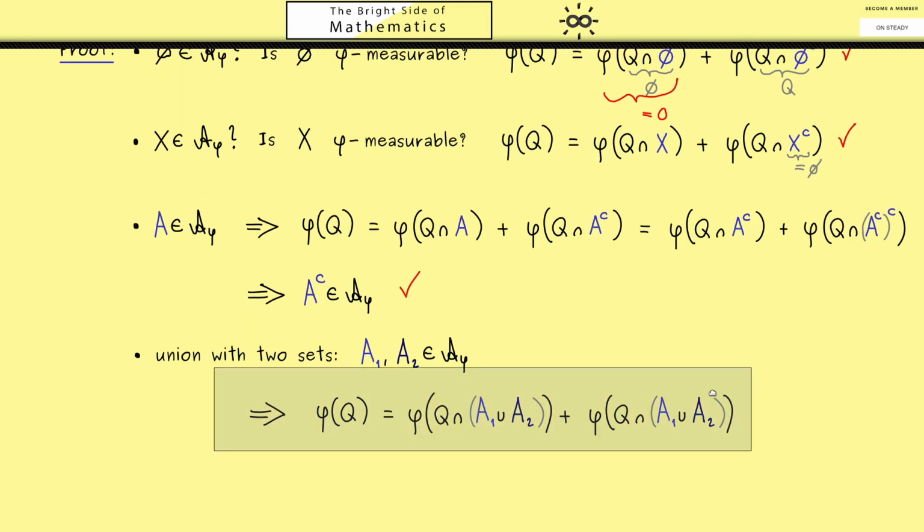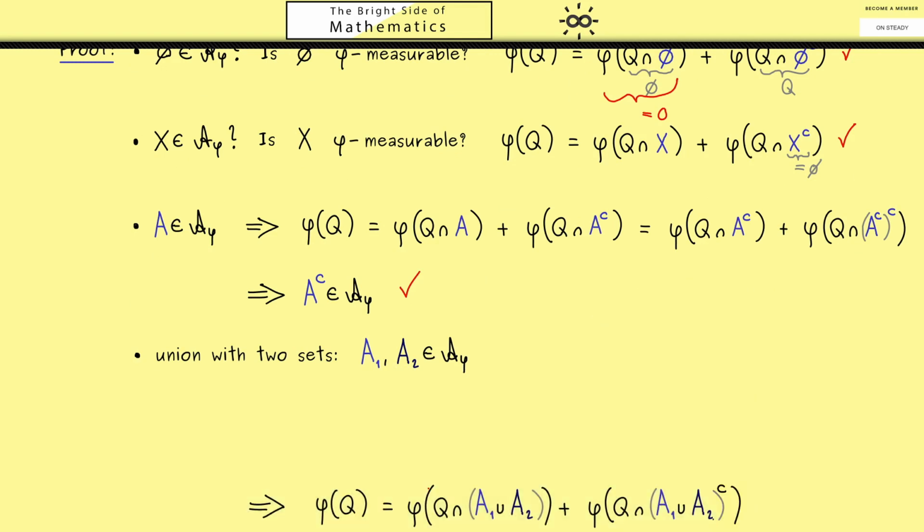So let's put this to the bottom then. Here, please also recall it's sufficient by the definition of an outer measure to show the one inequality here. Okay, then I would say let's start bringing the two properties for A1 and A2 together. First, let's apply it to A1. Then, in order to bring A2 in, let's call the second part here Q tilde. Hence there, we now can apply the property for A2, but now instead of Q, for Q tilde.